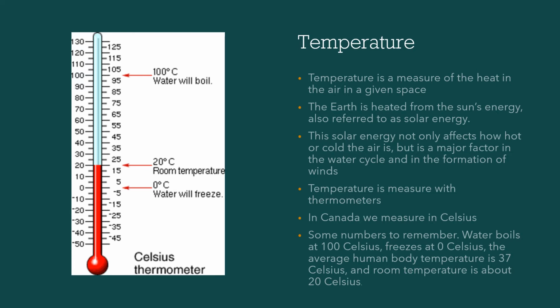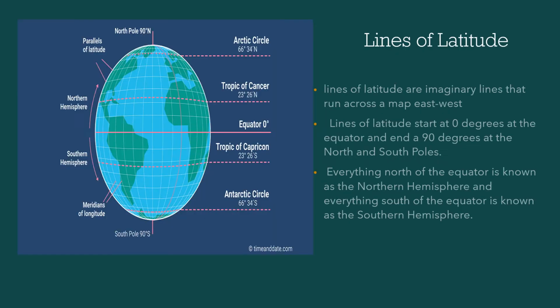In Canada, we measure in Celsius. Some numbers to remember are: water boils at 100 degrees Celsius. Water freezes at 0 degrees Celsius. The average human body temperature is 37 degrees Celsius, and room temperature is about 20 degrees Celsius.